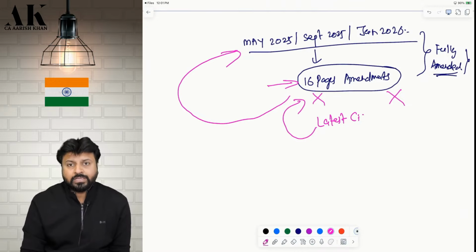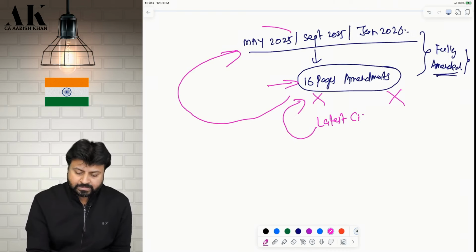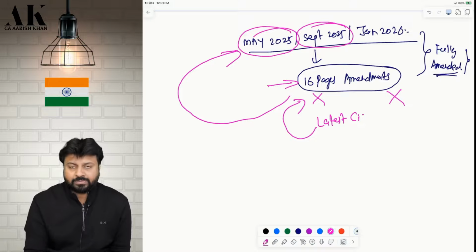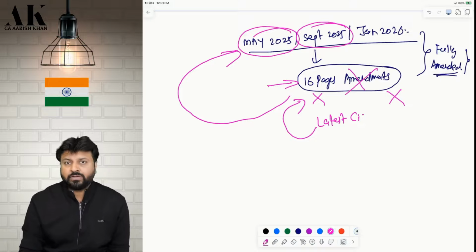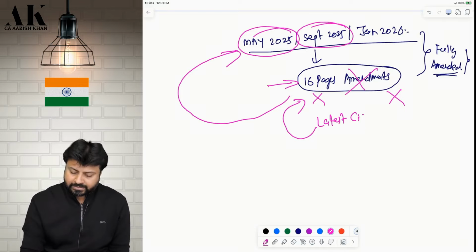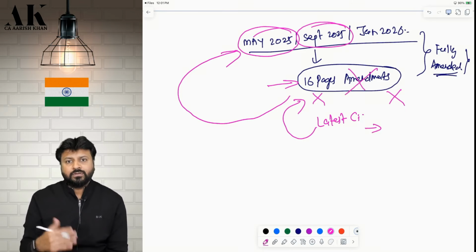Yes, if it is not there in the last chapter, which will not be there if you have purchased the books for May 25 or especially for September 25, these 16 pages would not have been there in your books. In that case, you can download and use it for your purpose.